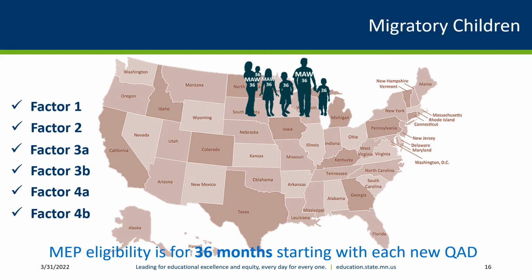Children who make a new qualifying move within 36 months before their current qualifying arrival date expires, to join or precede a migratory agricultural worker or migratory fisher, or on their own as a migratory agricultural worker or migratory fisher, would have a new qualifying arrival date for another 36 months if all of the factors are met with this new move.